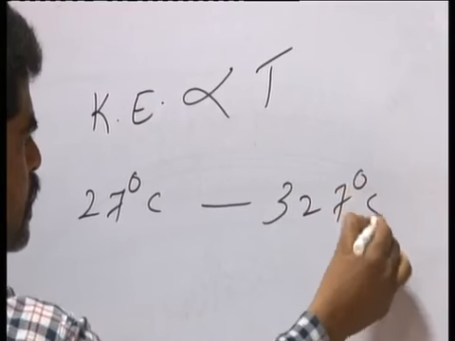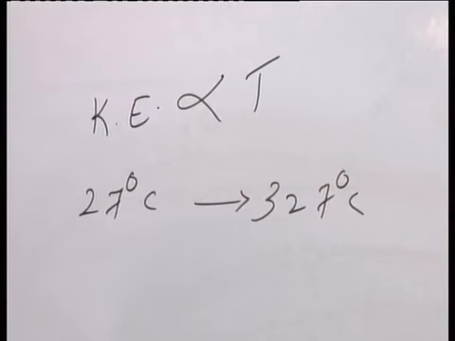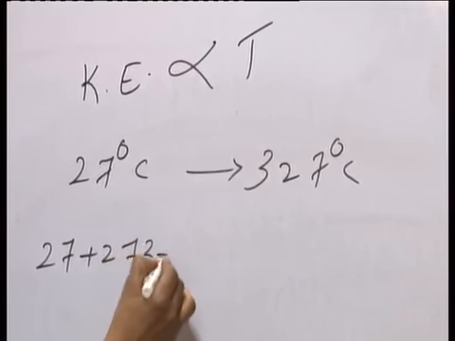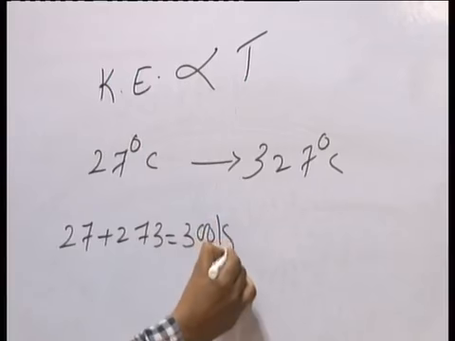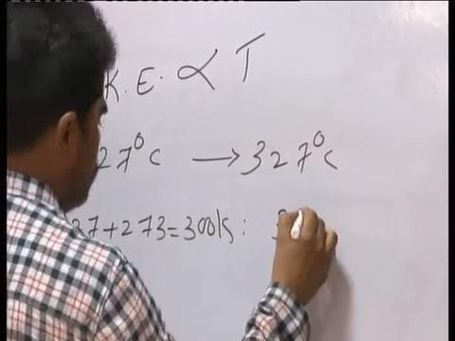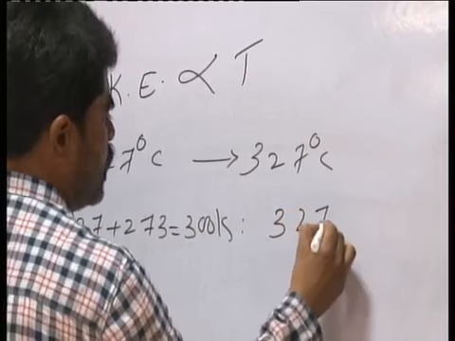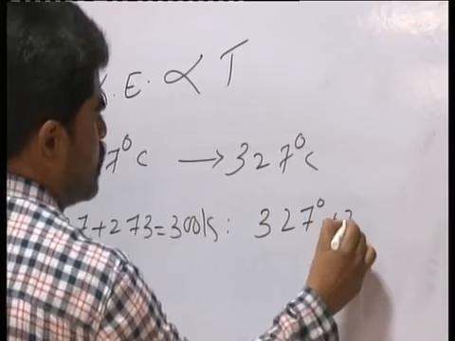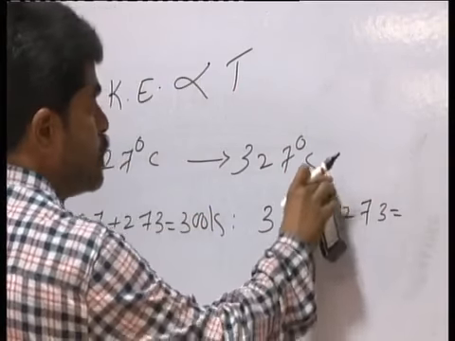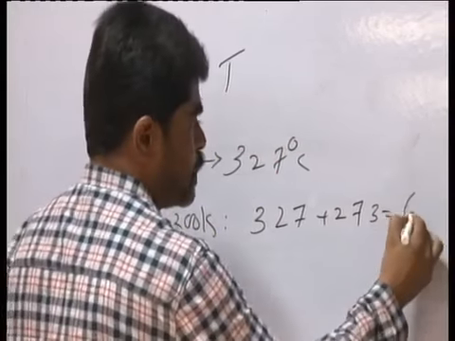27 degrees Celsius you convert into kelvins, 27 plus 273, that is 300 kelvins. Now it is increased from 300 kelvins to 327 plus 273, that is 600 kelvins.